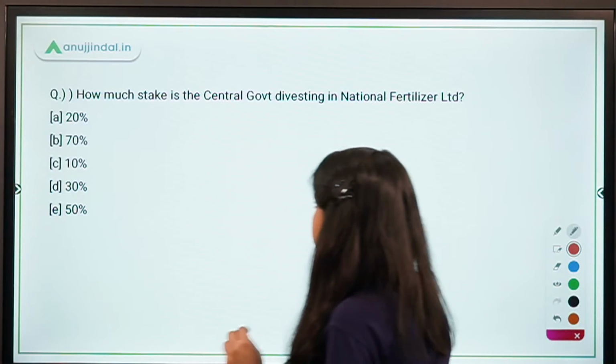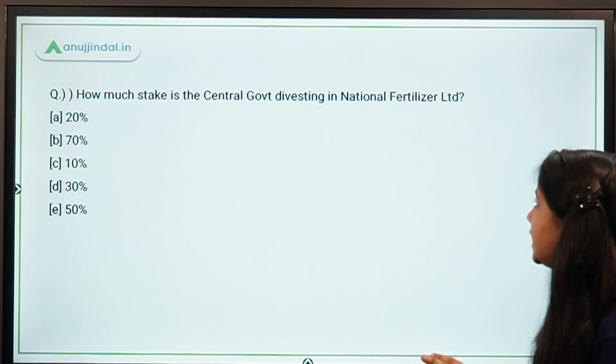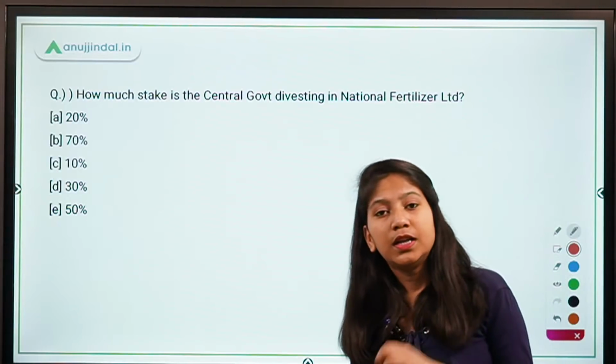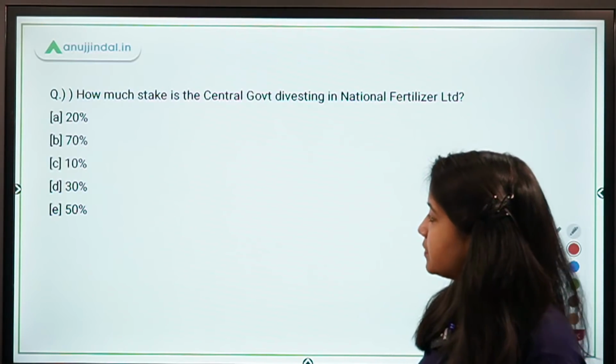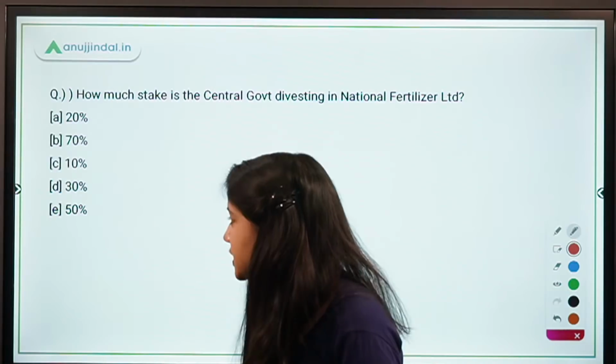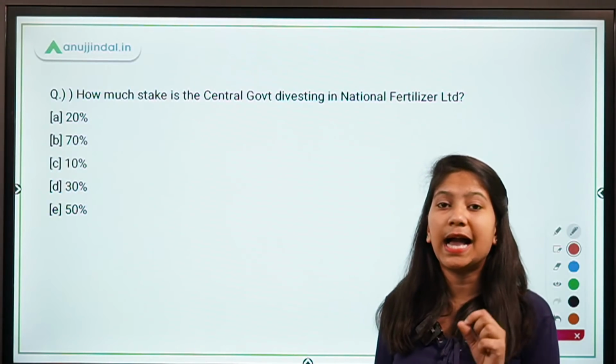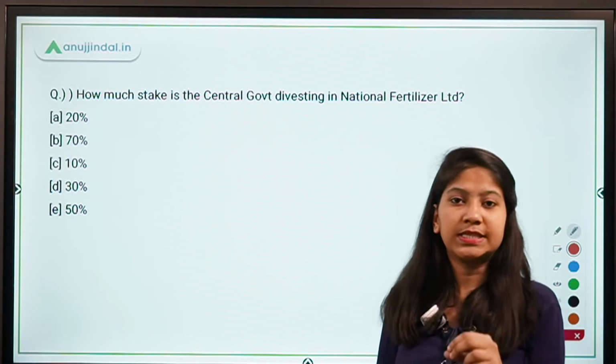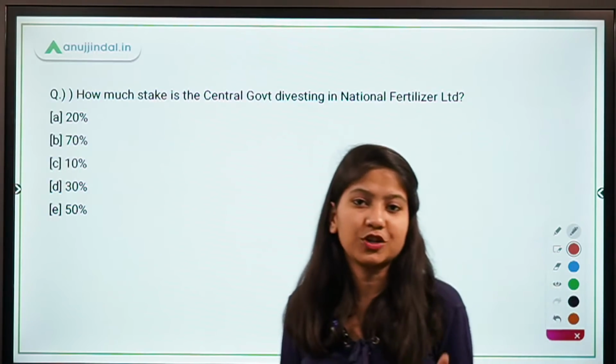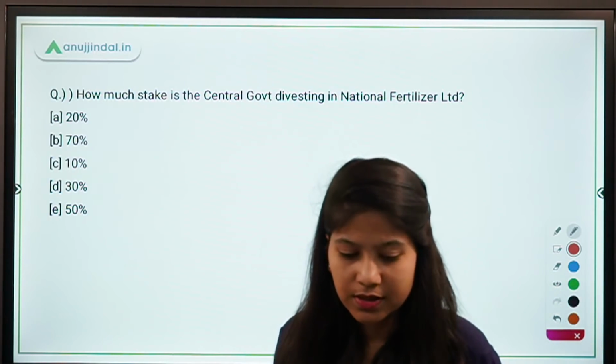How much stake is the central government divesting in National Fertilizers Limited? So you have 20%, 70%, 10%, 30% and 50%. What is the actual percentage of the stake that the government is selling in National Fertilizers Limited?